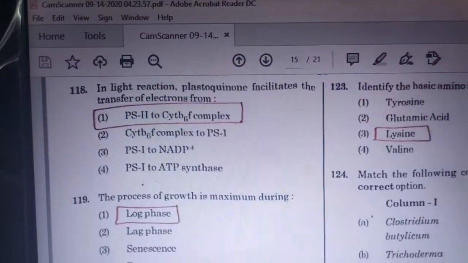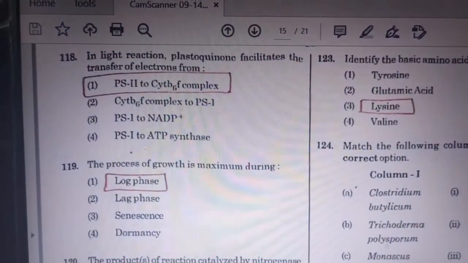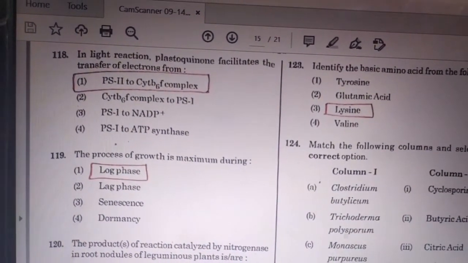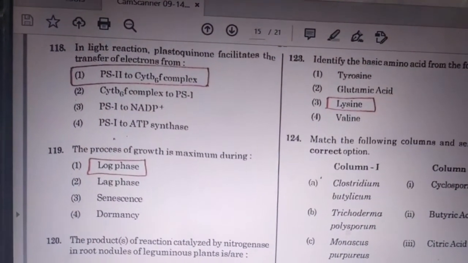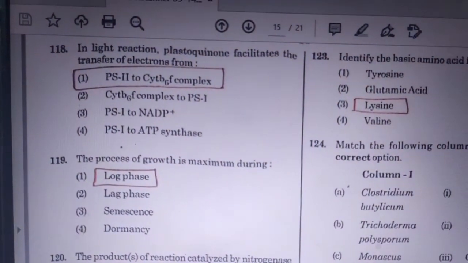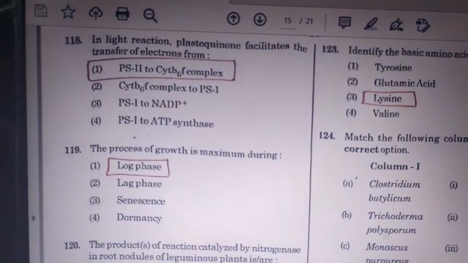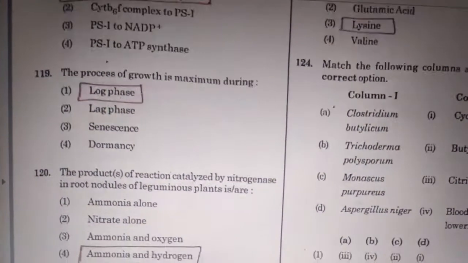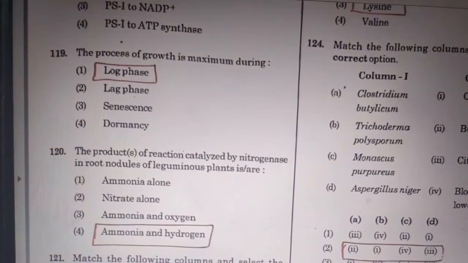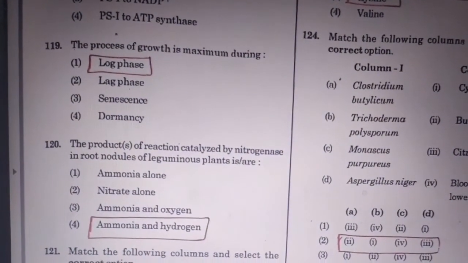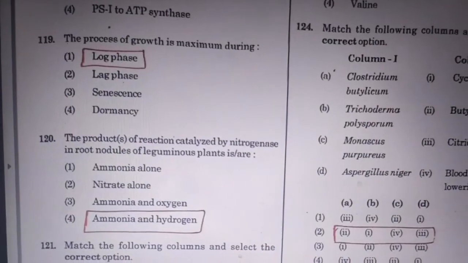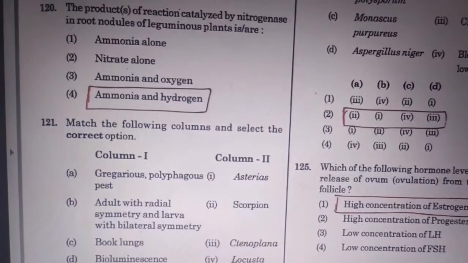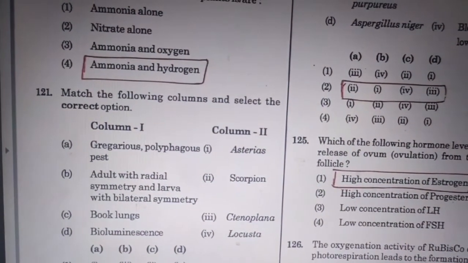In the light reaction, plastocyanin facilitates the transfer of electrons from PS I to the cytochrome b6f complex. Then 119, the process of growth is maximum during log phase. 120th question, the product of the reaction catalyzed by nitrogenase in the root nodules of leguminous plants is ammonia and hydrogen. And 121st, match the following column 1 and column 2.